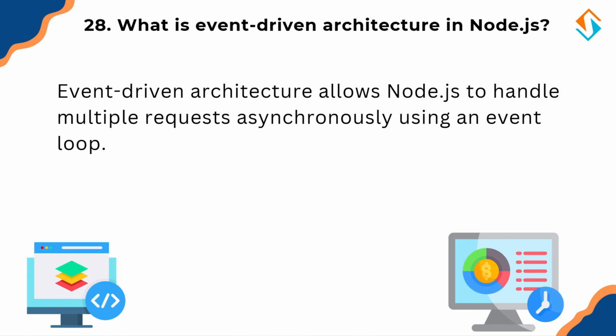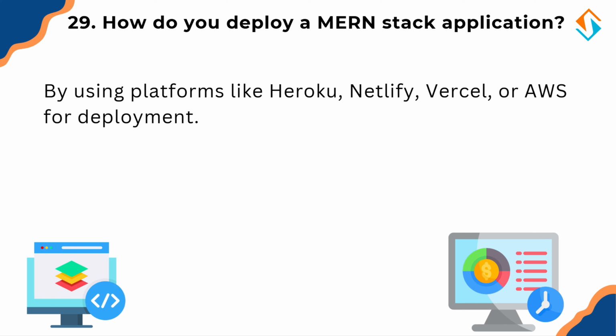Now, once we build an application, how do we deploy it? So there are several platforms to host and deploy a MERN stack app. The first one is front-end React, deployed on Netlify, Vercel, and AWS S3. Second, backend Node.js plus Express, deployed on Heroku, AWS, or DigitalOcean. And third is database MongoDB, hosted on MongoDB Atlas. Deployment is like opening a restaurant. You build everything locally first, then find a location, a hosting service, where customers and users can access it.